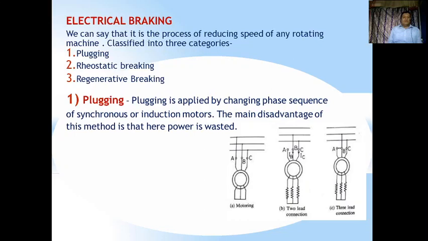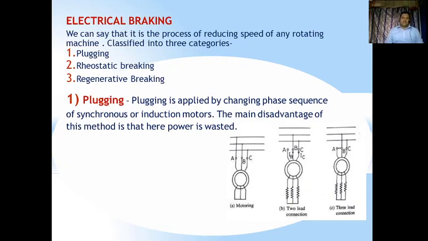Now we'll look at plugging. What is plugging? Plugging is applied by changing the phase sequence of synchronous or induction motors. So we will naturally have a phase sequence of our synchronous machine or induction machine. The main advantage of this method is that the phase sequence can be changed, and when the phase sequence changes, the motor comes to a rest position. The disadvantage is that power is wasted.